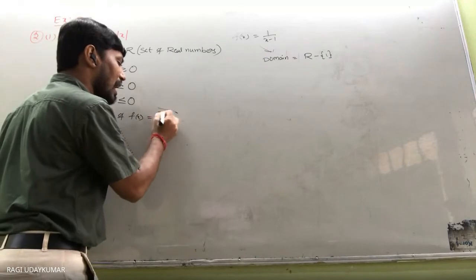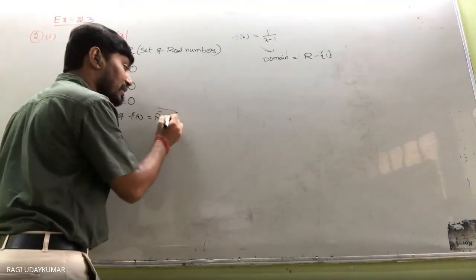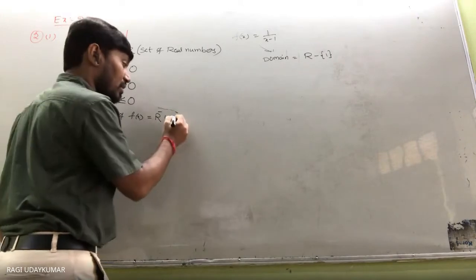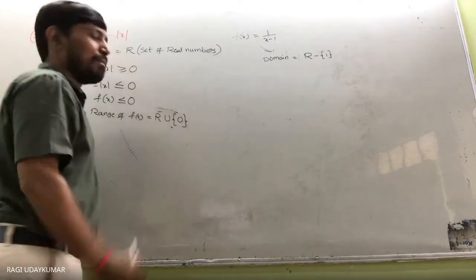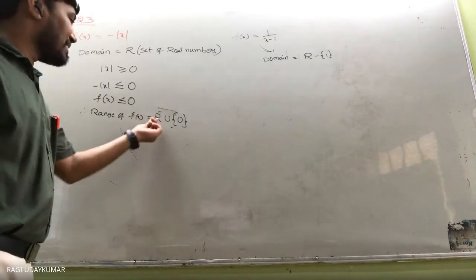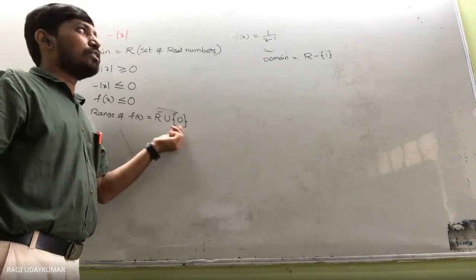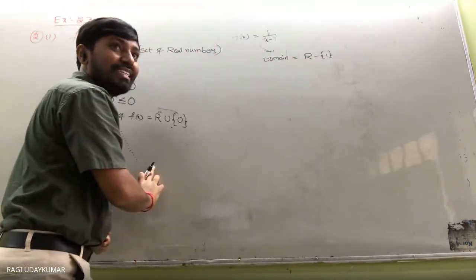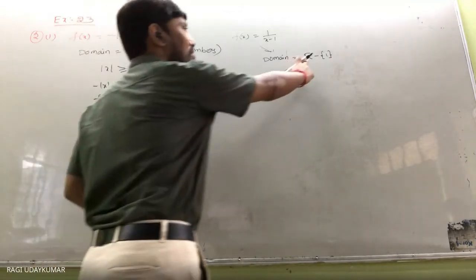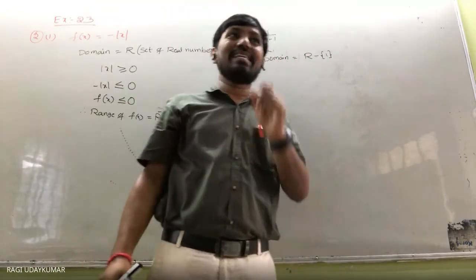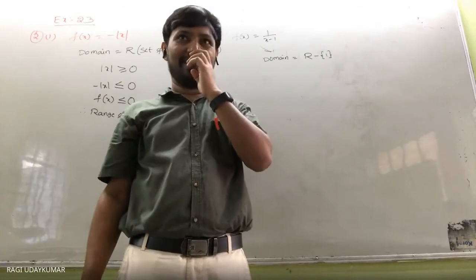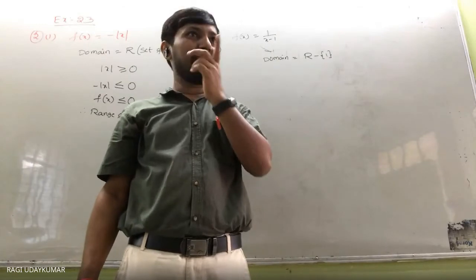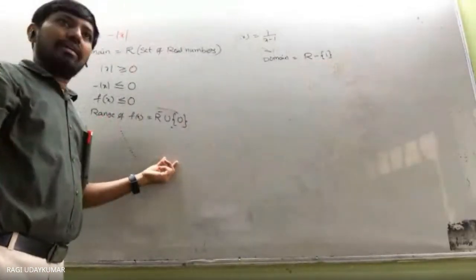Represent negative real numbers by R minus, and union, because the negative numbers will not have 0. So 0 has to be included; you don't write plus. Union of this set and this set, both sets. Sir, here you wrote minus, so why don't you write plus here? You may get it wrong. Minus is nothing but the difference of sets. Sets have difference, like A minus B, but sets do not have addition; capital A plus B does not exist. Union, intersection, difference: this is difference, and here union. Is it clear to you?